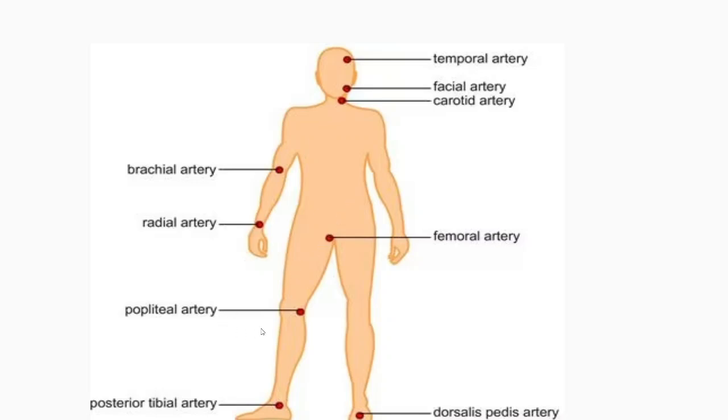Then the popliteal artery. In this question we have seen this. Behind the knee, the pulse we can assess is the popliteal artery. Then the posterior tibial artery. It is taken at the back of the foot, where the ankle connects to the leg. At the posterior tibial artery, we will assess the pulse.